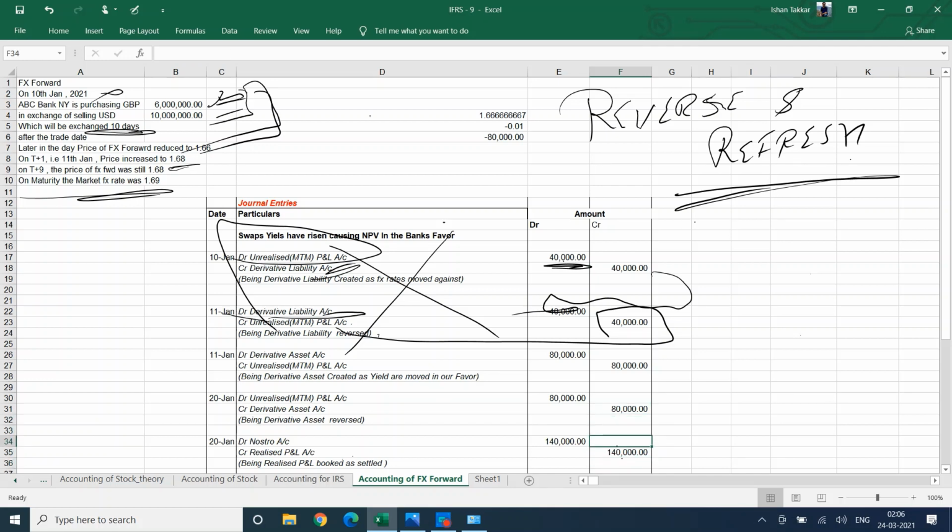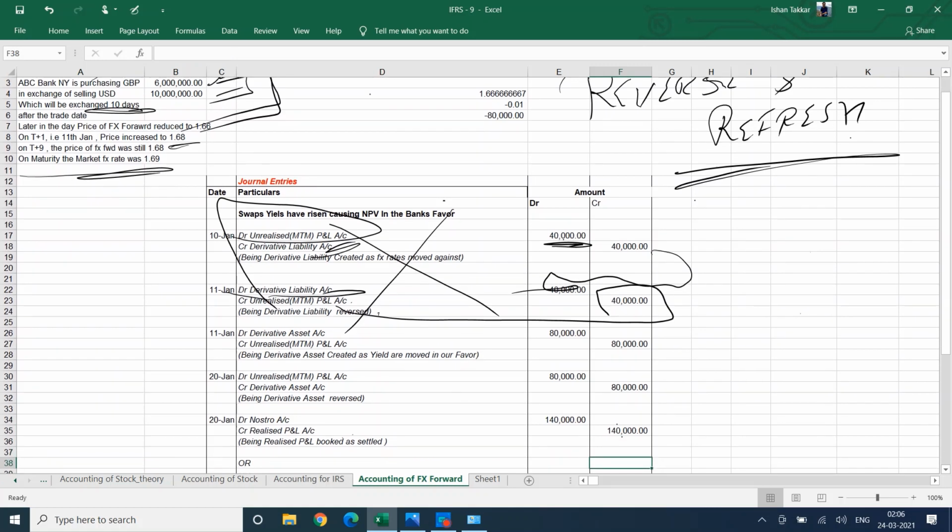And so on maturity, you need to recognize how much cash or how much this is worth. So on 20th January, first you need to reverse the profit or asset or liability or loss you have shown on the previous day, on T plus 9. So on T plus 9, the value remains 1.68. So you have shown it on 19th, you must have shown the profit of 80K and shown the asset of 80K. So you reverse it.